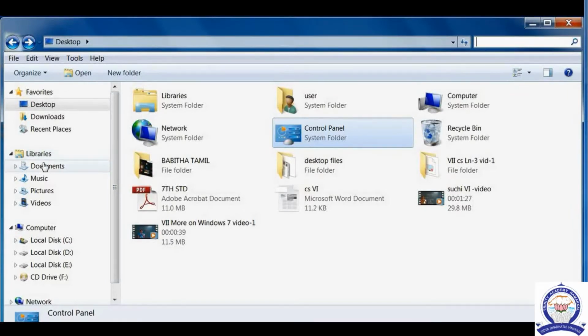We can also see different types of books like comic books, story books, magazines, like that.